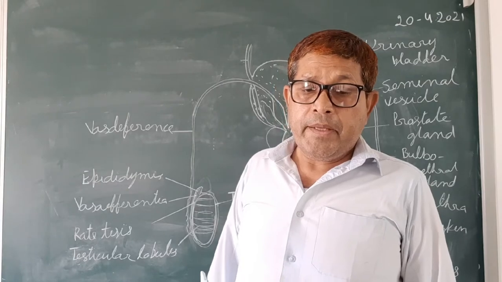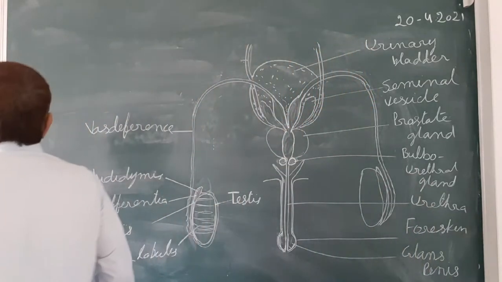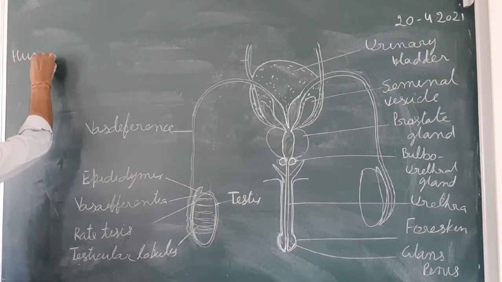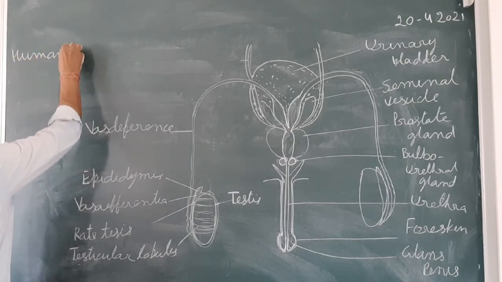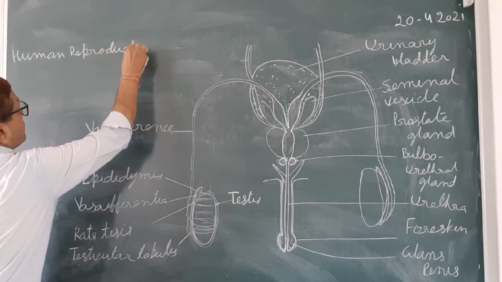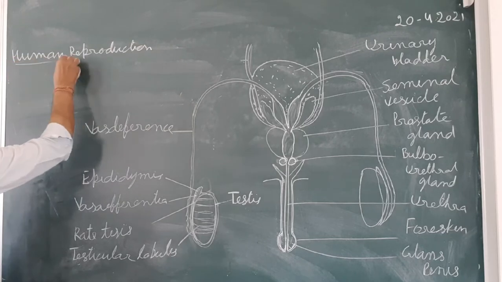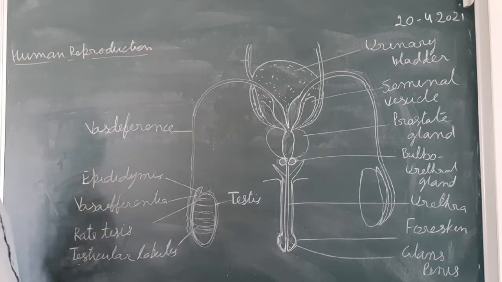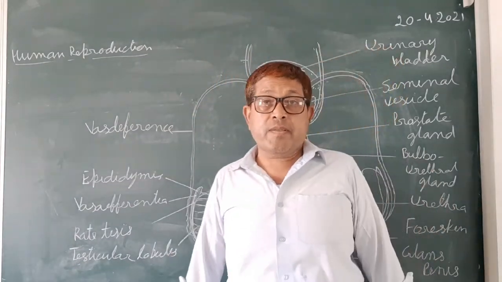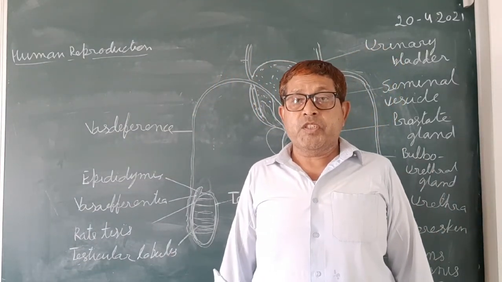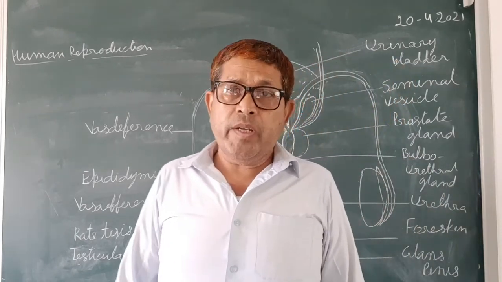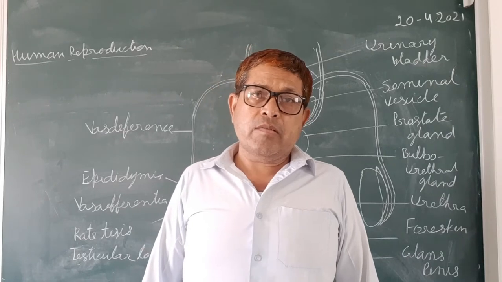Lesson 2, human reproduction. You know that human beings are unisexual, so one is male while the other is female.